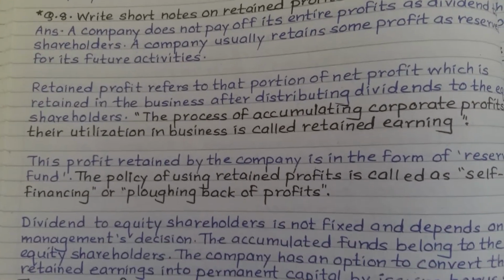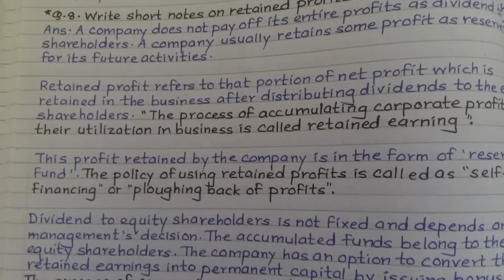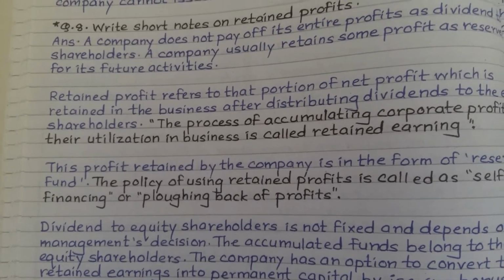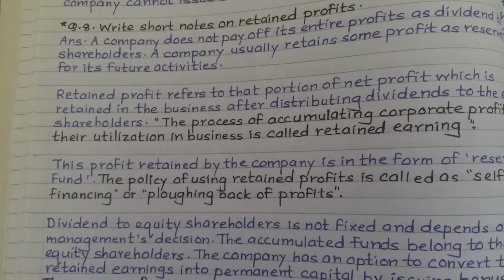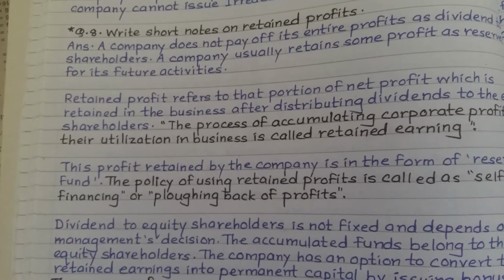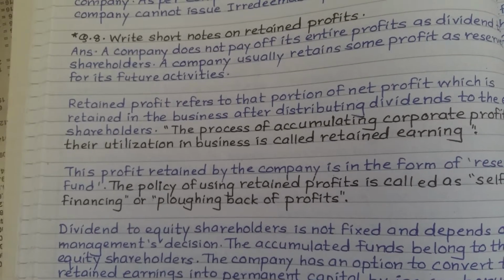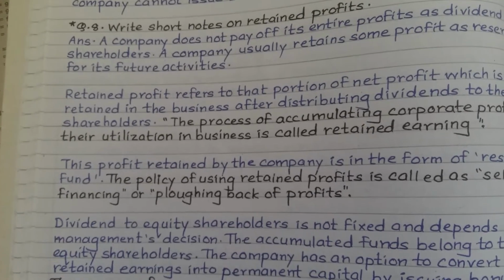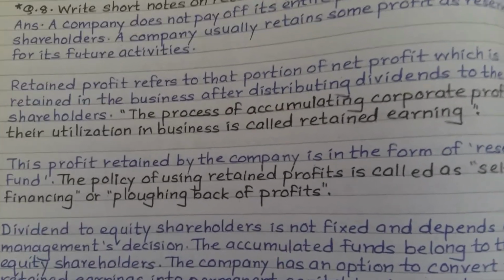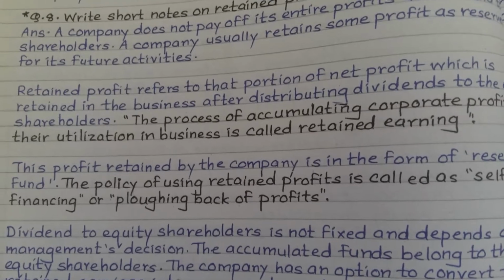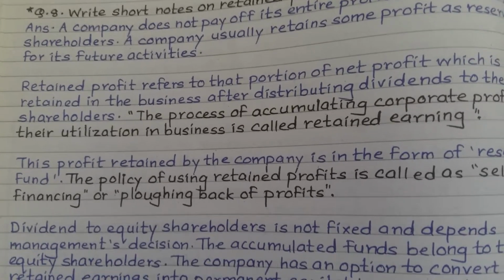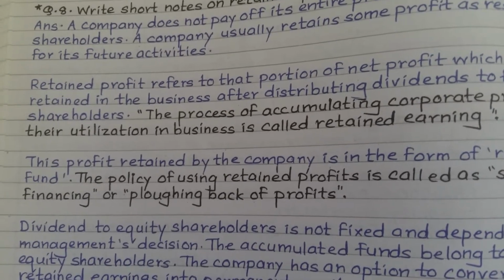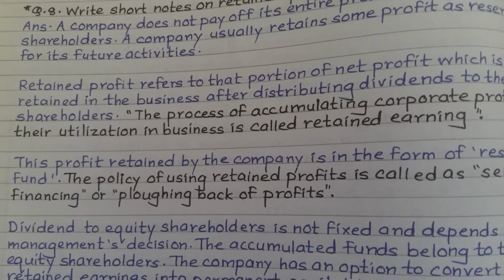If we are a salaried person earning 20,000 per month, we do not utilize all 20,000 in that month, but keep some part, say 4,000 or 5,000, as savings so that it can be used during a crisis or whenever it is needed. The same with the company: it does not pay all its profit to the shareholders as a dividend, but usually retains some profit aside for its future activity.